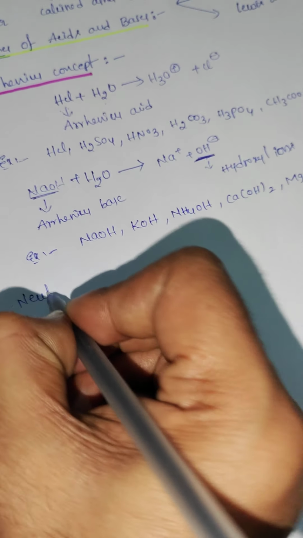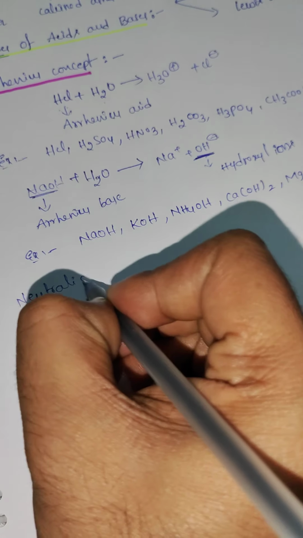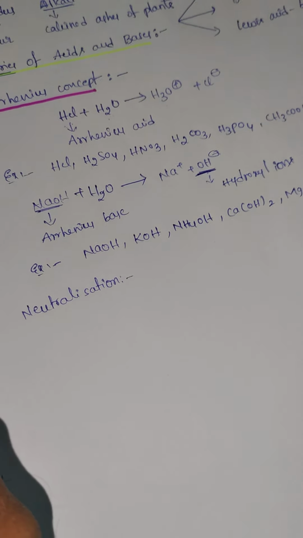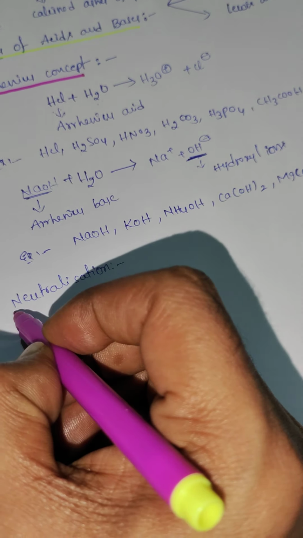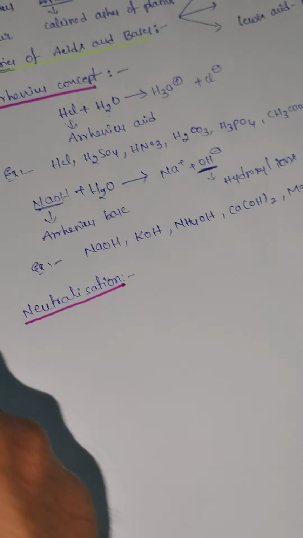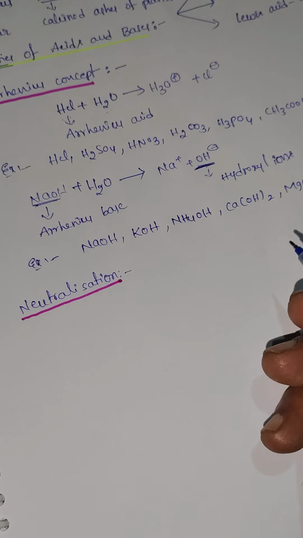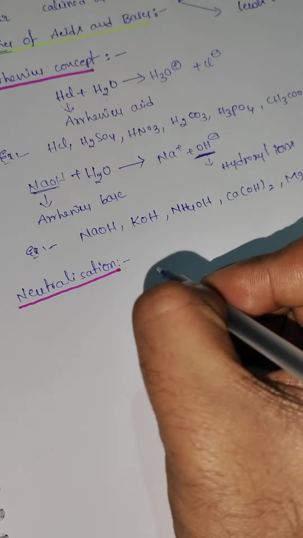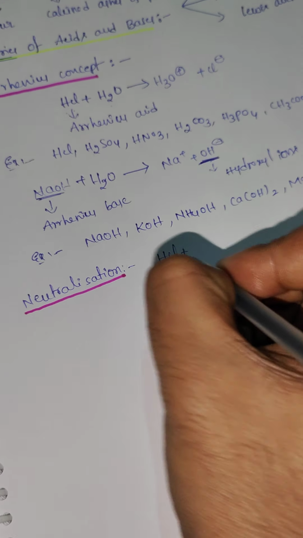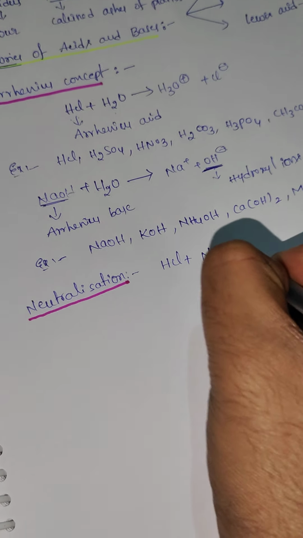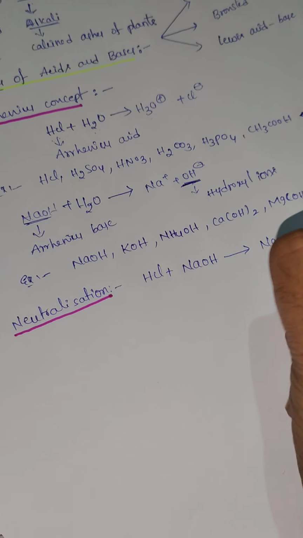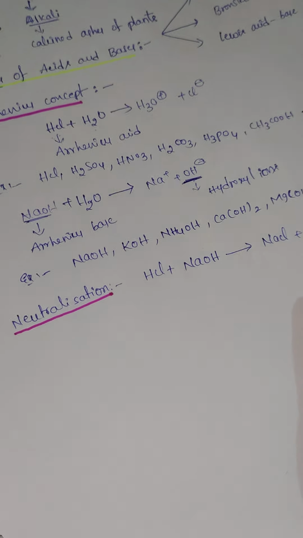Next we are going to discuss neutralization. What is meant by neutralization? When an acid reacts with a base to form salt and water, it is called neutralization. HCl is an acid and NaOH is a base, giving salt plus water, NaCl plus water.